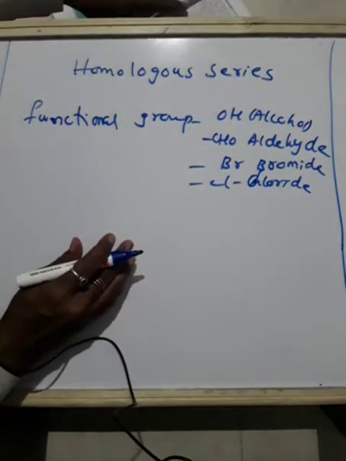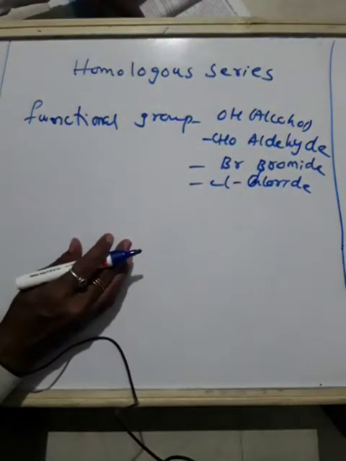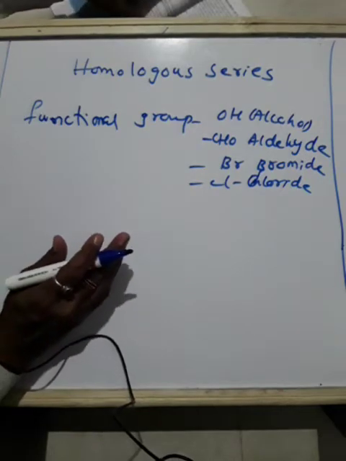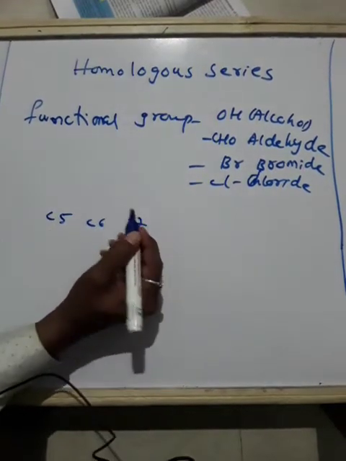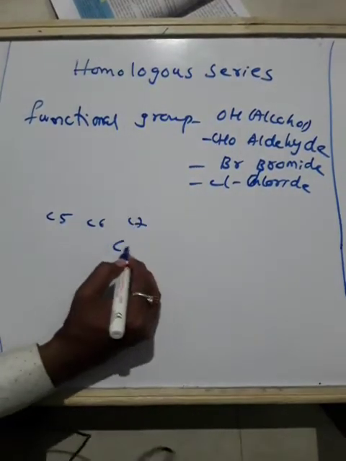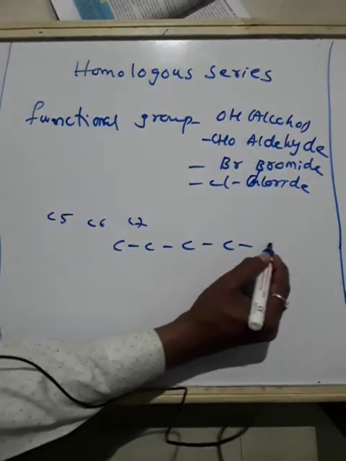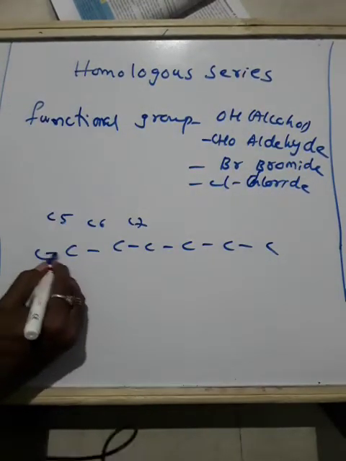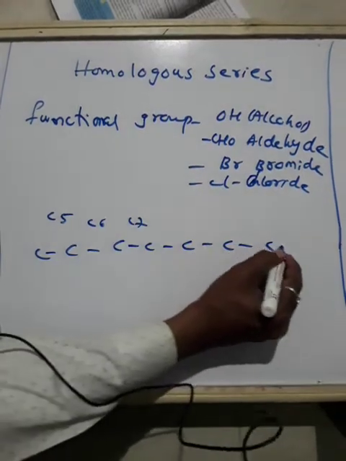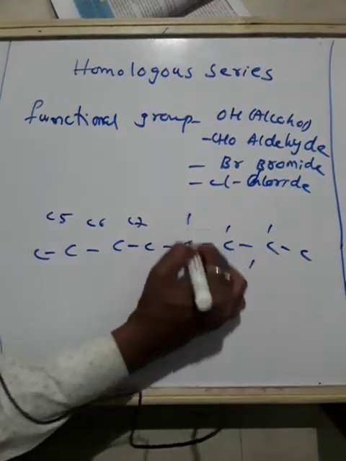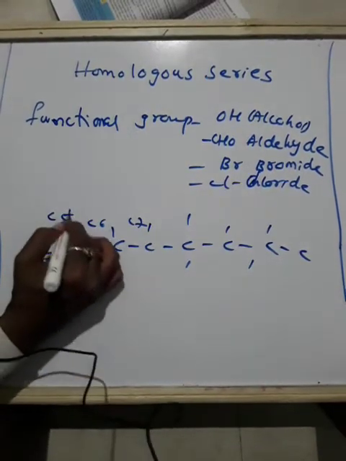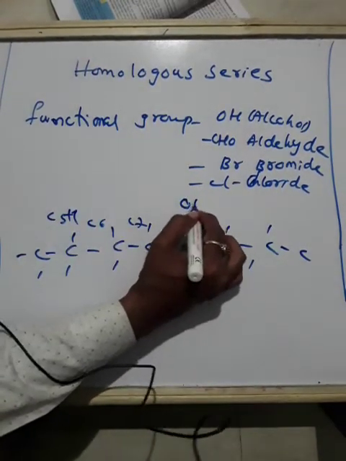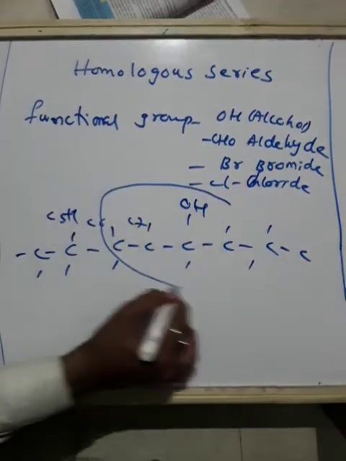So the presence of a functional group decides the properties of carbon compounds regardless of the length of the carbon chain. Whatever the length, whether it is C5, C6, C7, suppose you write C8, 1, 2, 3, 4, 5, 6, 7, 8, and you join everywhere with hydrogen, but in one or two places you replace with OH, so this completely will have a different name.